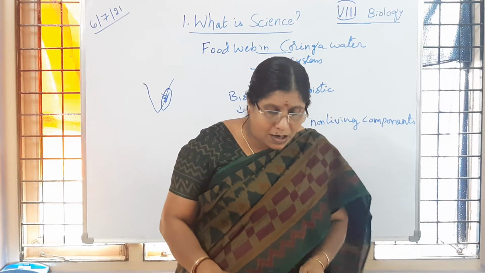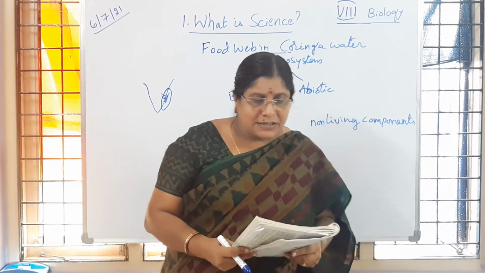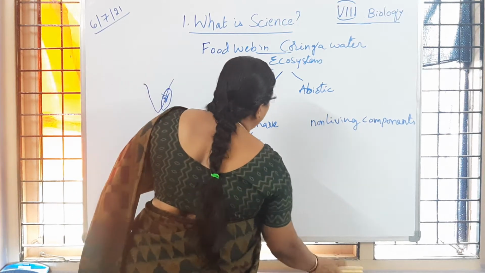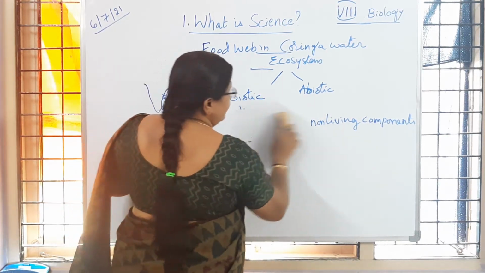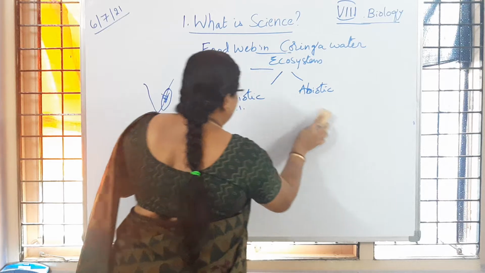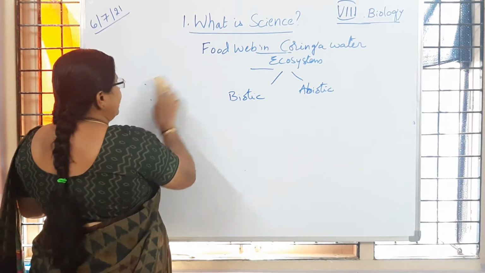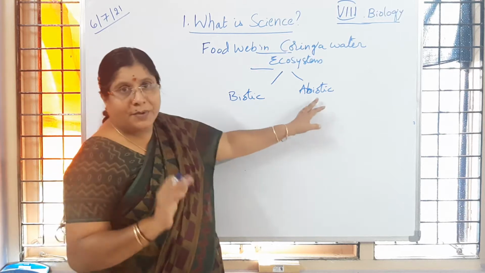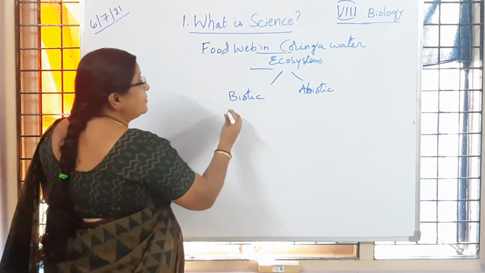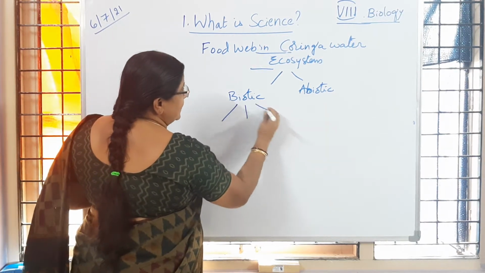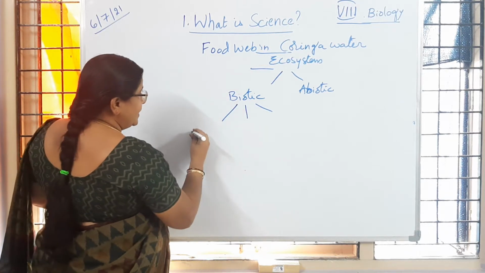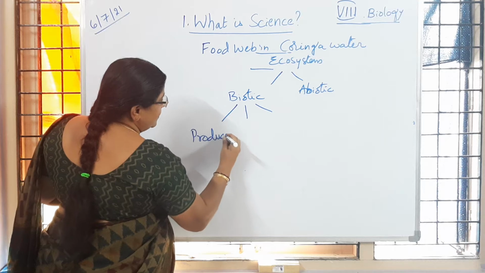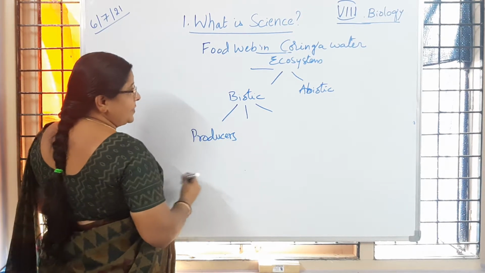Now what kind of biotic components and abiotic components are we going to observe, and how many groups are there in biotic components? In any ecosystem we observe biotic and abiotic components, and biotic components are those which have life. First one we can call producers.